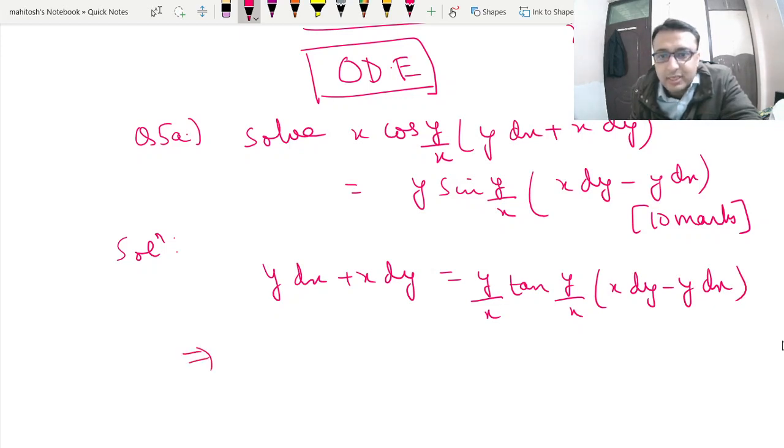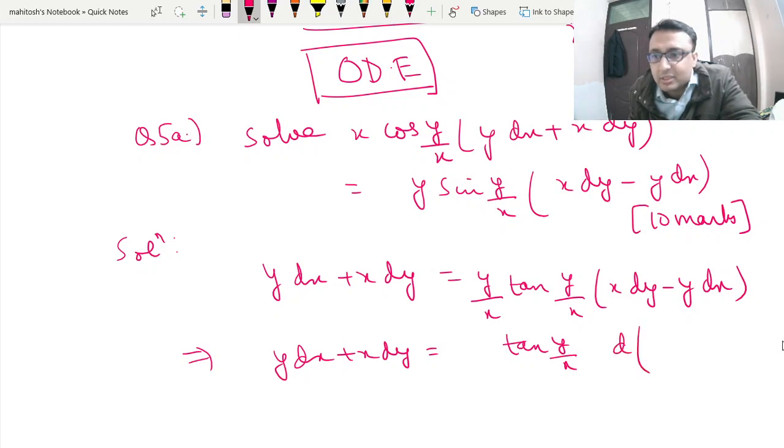So we can write this as y dx plus x dy, and this can be straight away written as y upon x squared. We are just dividing and multiplying by x squared, so this will lead to this. So this is nothing but x squared times d of y by x.